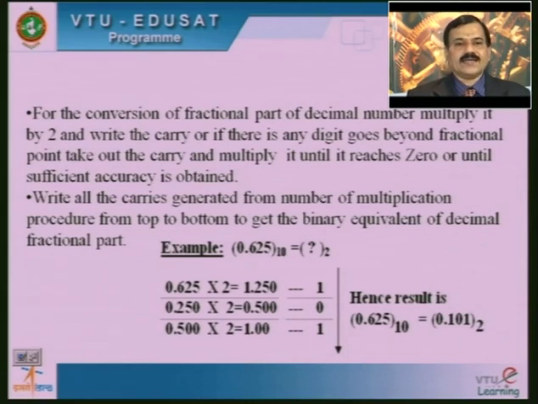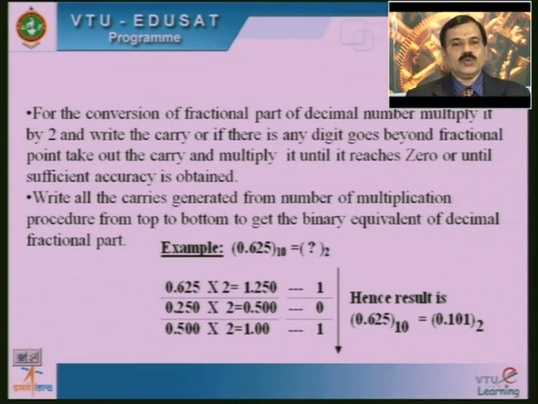Write all the carries generated from the multiplication procedure from top to bottom to get the binary equivalent of the decimal fractional part. The example may be given like this: 0.625 of base 10 is equal to how much value in its binary form?